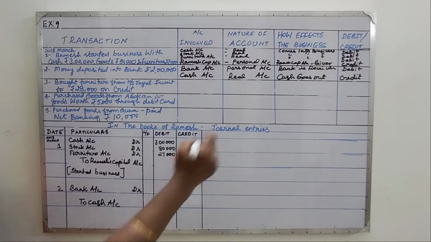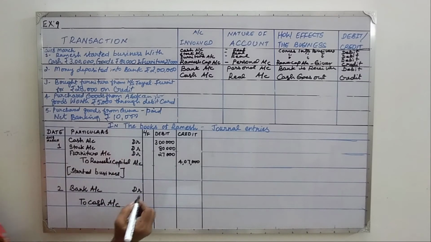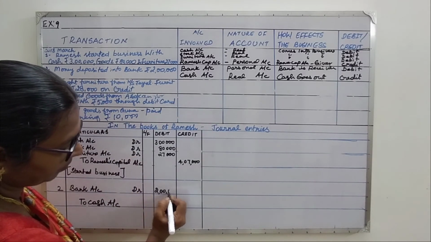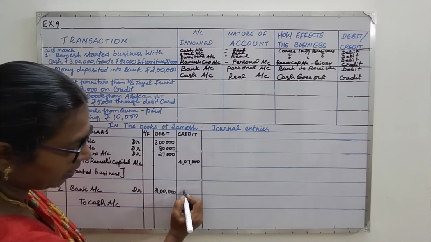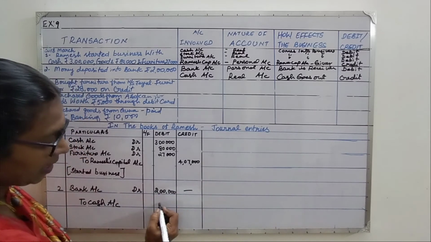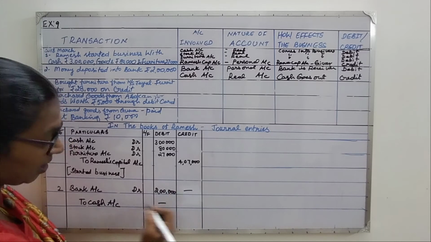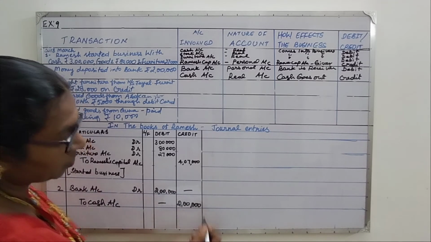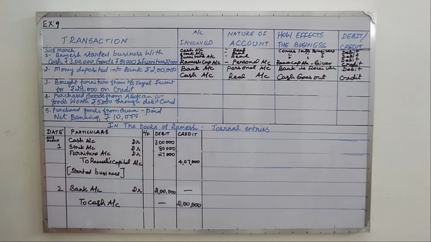Okay, the amount involved here is 2 lakh. So debit it. Okay, here credit column you put a dash, here debit column you put a dash because this must be credited. So this is how you do it. Okay, so bank account debit to cash account. So this is done.